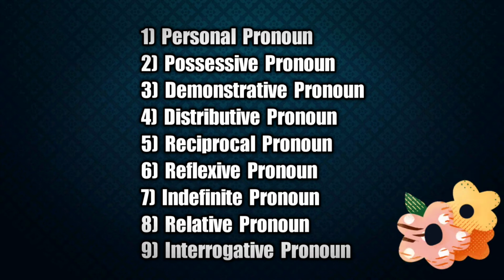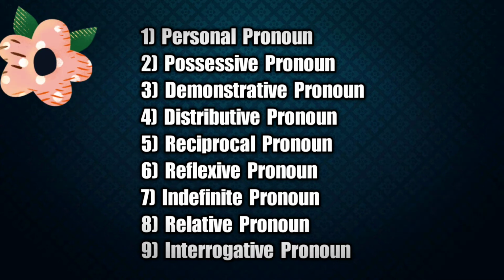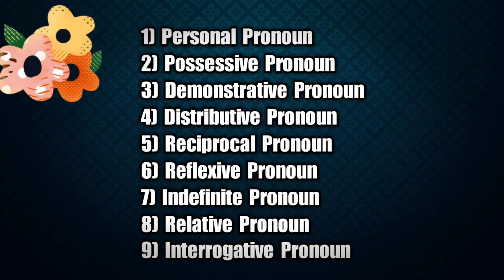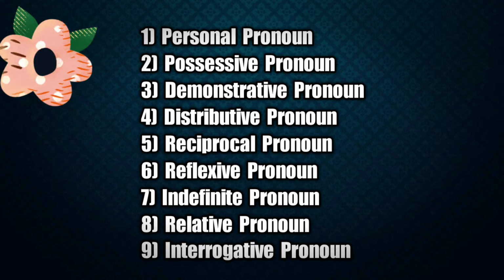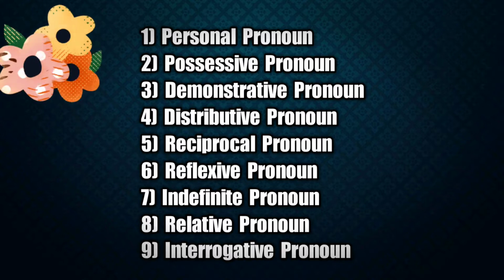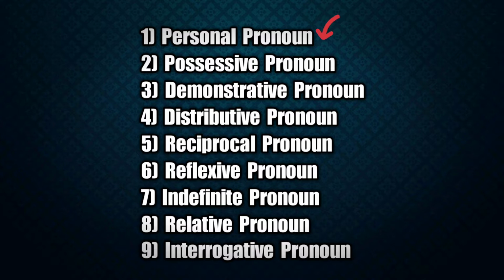There are mainly 9 types of pronouns which I am going to name one by one. Alright? So the first one that we have is personal pronoun. Second is possessive pronoun. Third is demonstrative pronoun. Fourth is distributive pronoun. Fifth is reciprocal pronoun.